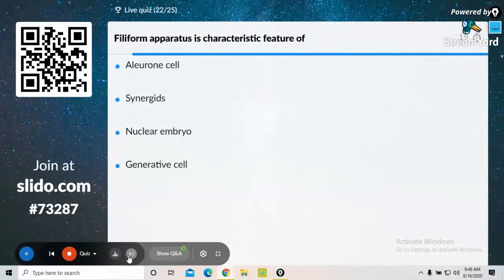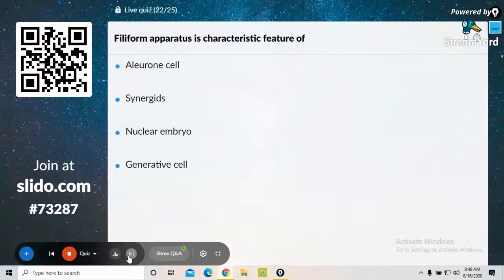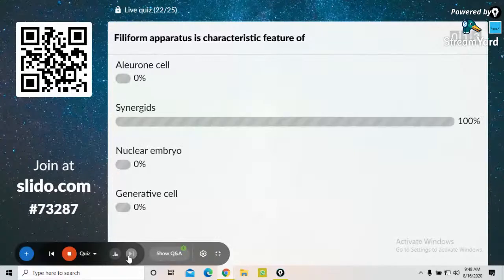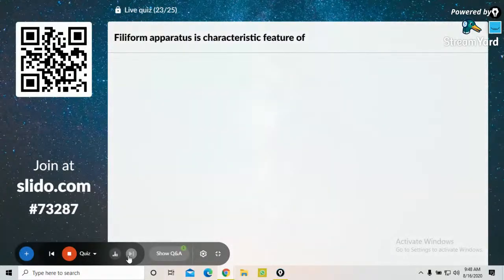Filiform apparatus is the characteristic feature of aleurone cell, synergids, nuclear embryo, generative cell. Yes, I could see Nila and Dinesh on the chat box. Yes, correct answer, Nila. It is option B, synergids. 100% of you guys have voted for the correct answer. Next one on the screen, you have two more questions.